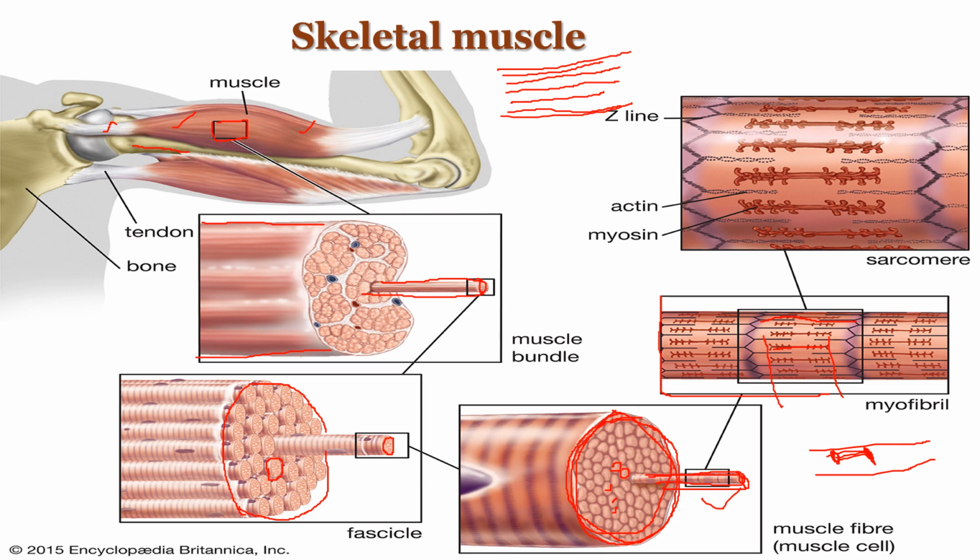So if you imagine this as a simple skeletal muscle, it has bundles of muscle fibers, and a group of muscle fibers is called a fascicle. The covering present on the fascicle is called the perimysium. The covering present on the individual muscle fiber is called the endomysium. The covering on the whole muscle, over the bundles of fascicles, is called the epimysium.